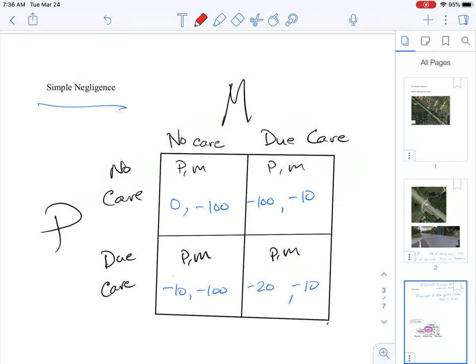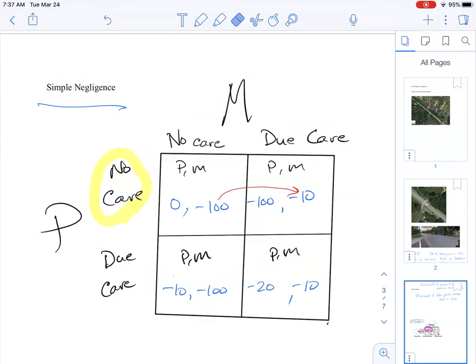So let's think through the incentives here. If the pedestrian does not exercise care, then the motorist is looking at either exercising due care and being out 10, or not exercising due care and being out 100. Well, given those two choices, taking care is the appropriate action.